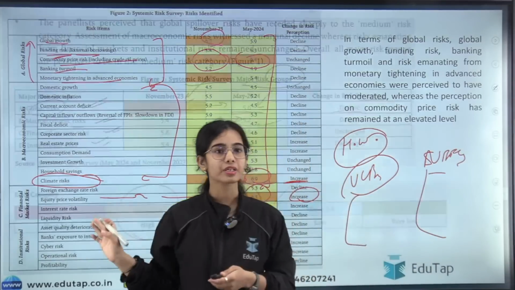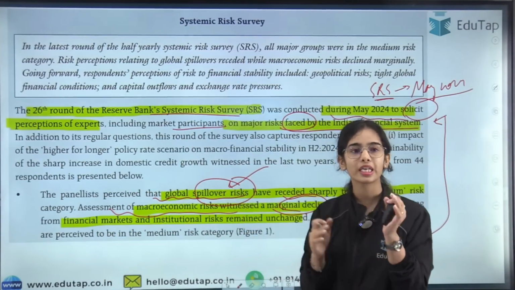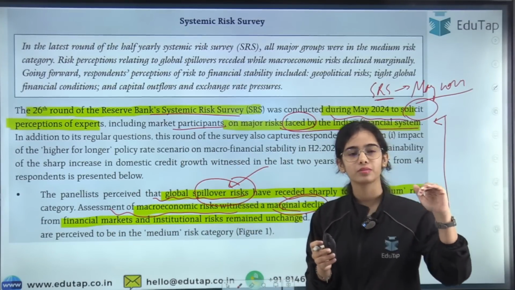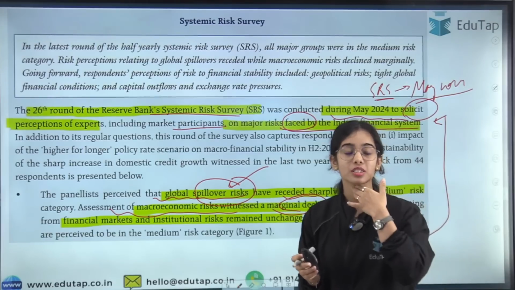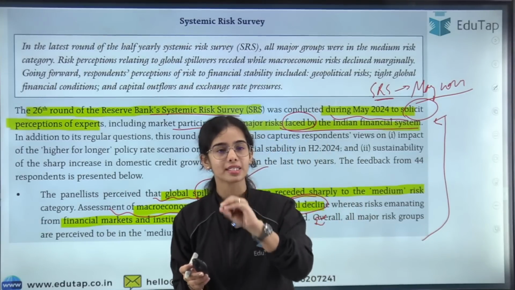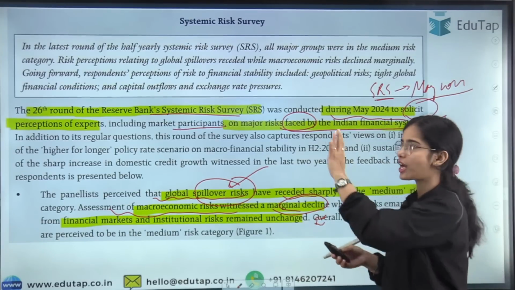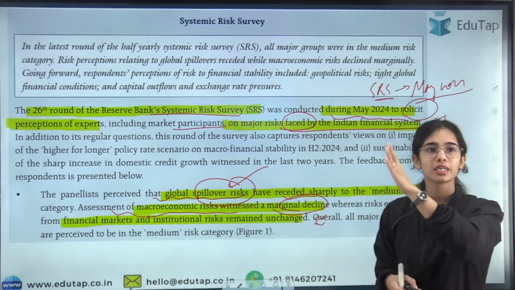Okay, the systemic risk survey is important from the understanding perspective because a question came from the SPF, sorry, the Survey of Professional Forecasters. In the previous year's RBI Grade B examination phase 1, there was a question from the Survey of Professional Forecasters. So I have brought you the basic idea of the systemic risk survey.